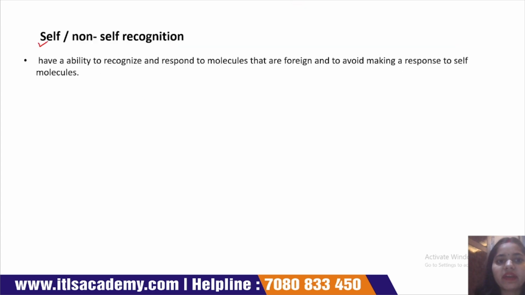Next is self and non-self. Okay, adaptive immune system has a capability to recognize and respond to molecules that are foreign and avoid making a response to self molecules. This adaptive immune system has a capability to recognize a foreign particle due to the specific receptor on lymphocyte cells.